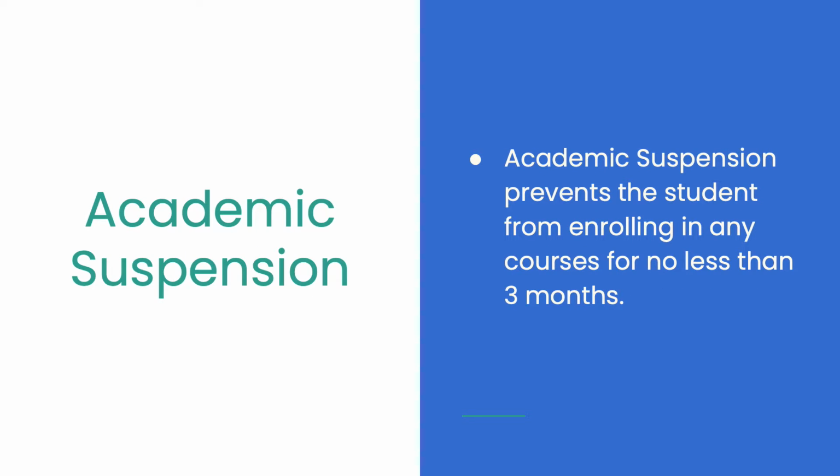Academic suspension prevents the student from enrolling in any courses for no less than 3 months. When you think about getting back into the university, it's probably going to take about a month, so that equals out to being a full 4-month term that you would be suspended.